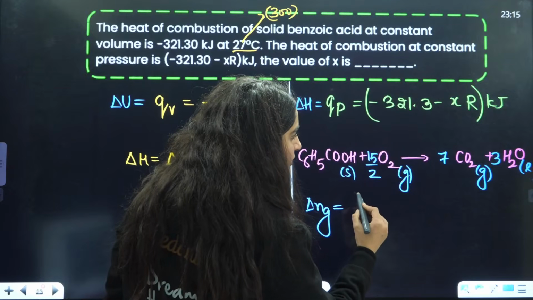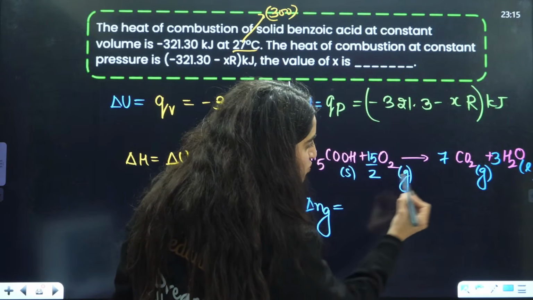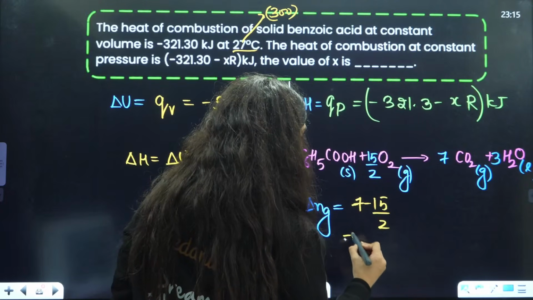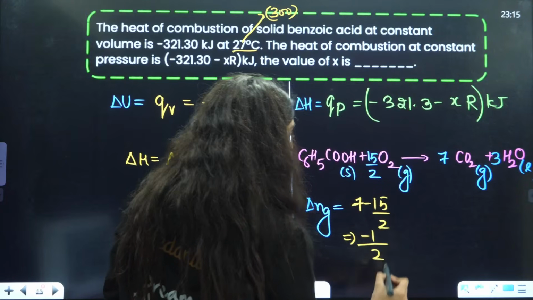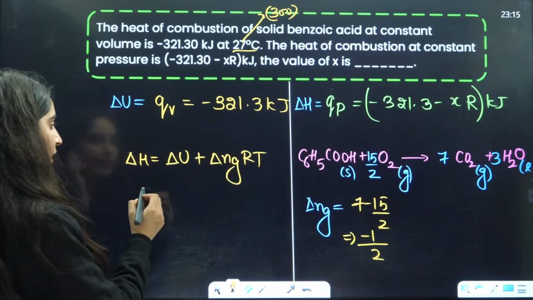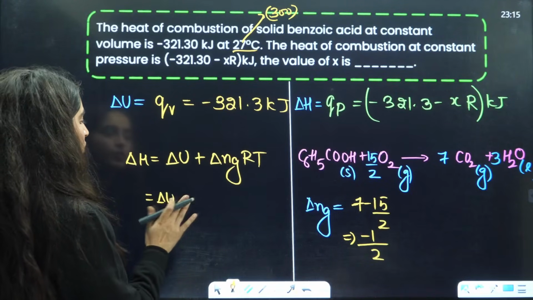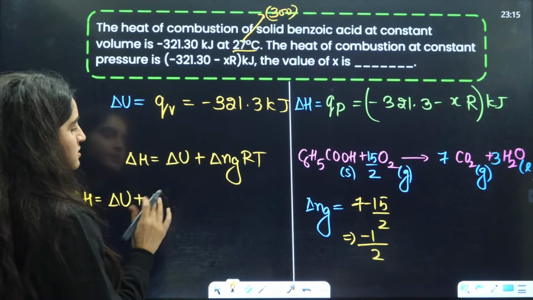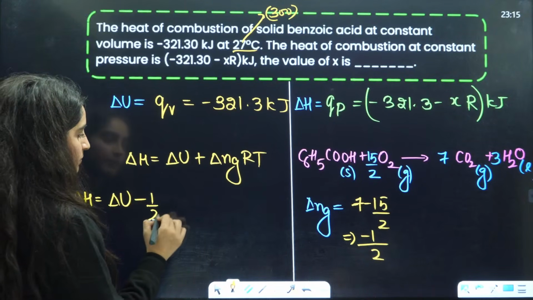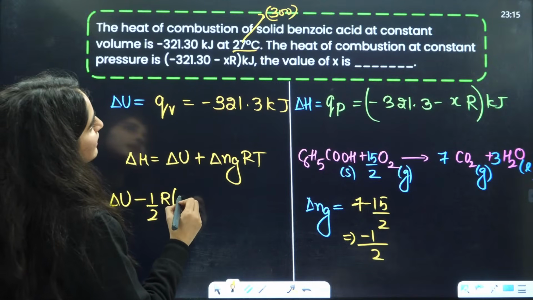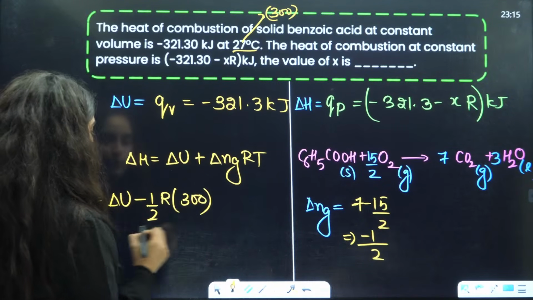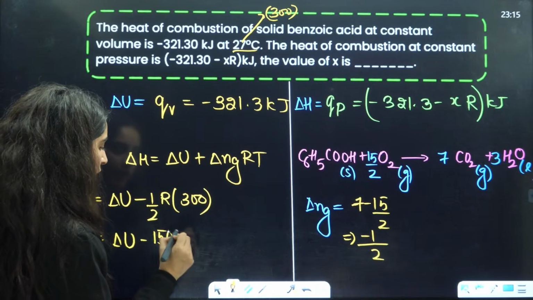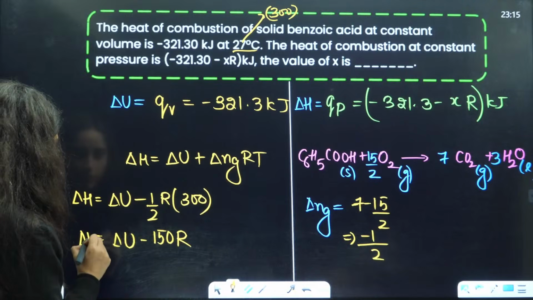Product is how many gaseous moles you have? 7 minus 15 by 2. Right? It will be minus 1 by 2. So delta H is equal to delta U plus, we know that it will be minus 1 by 2 R, and what is T? T is 300. So it is going to be delta U minus 150 R. Okay. So that is going to be the value.